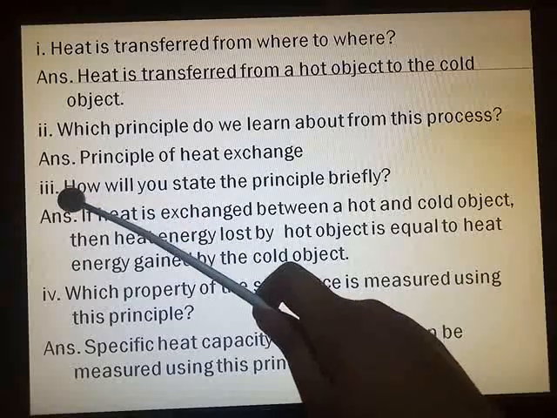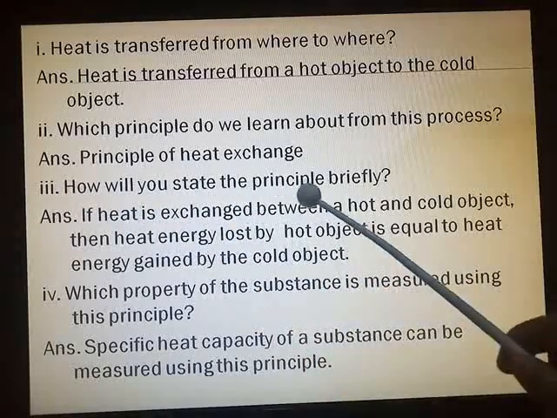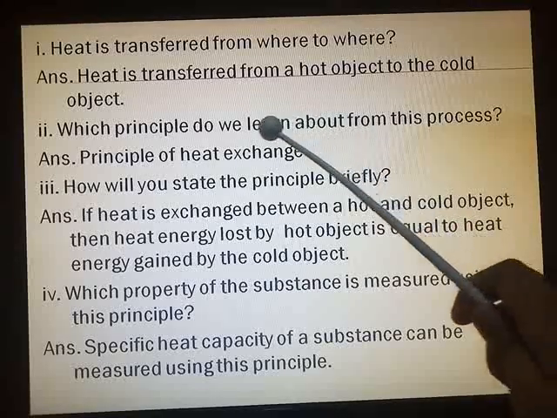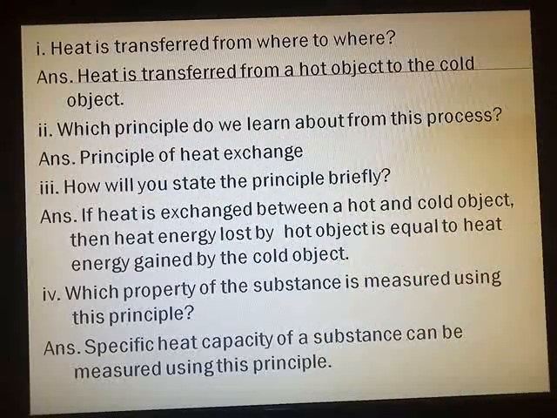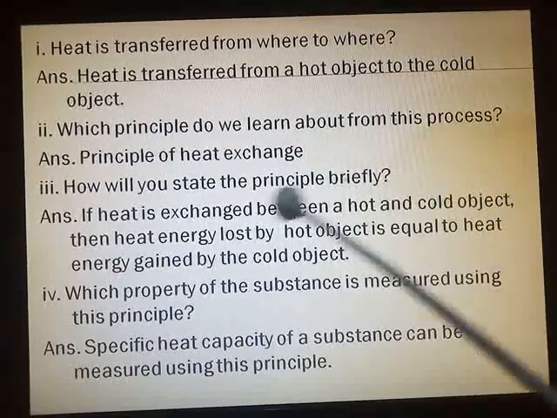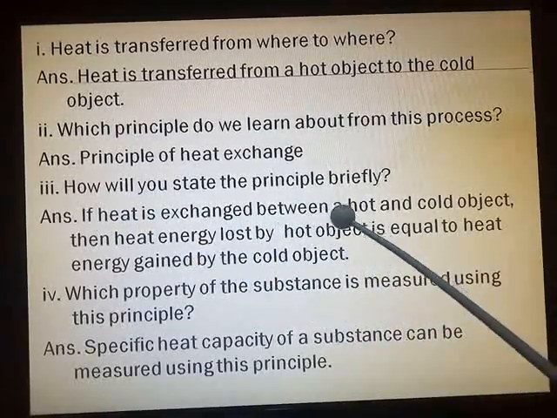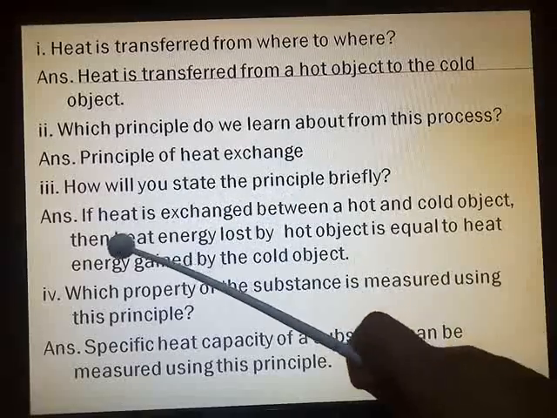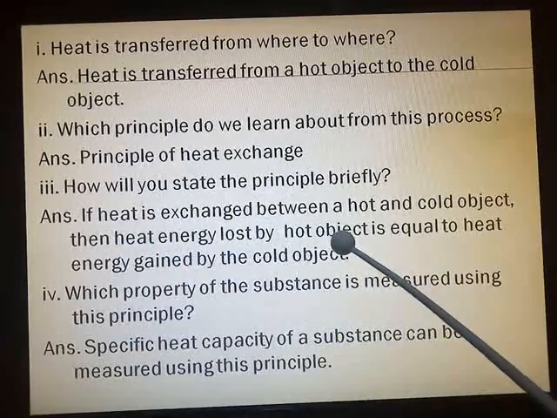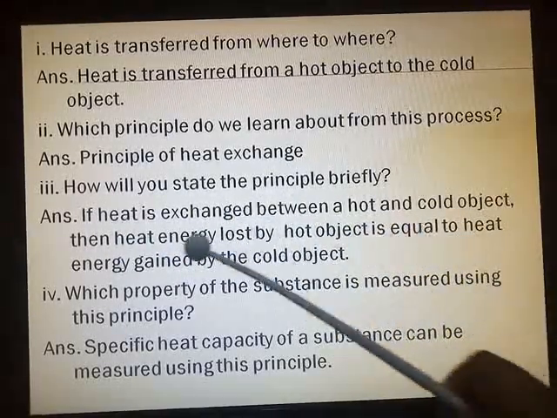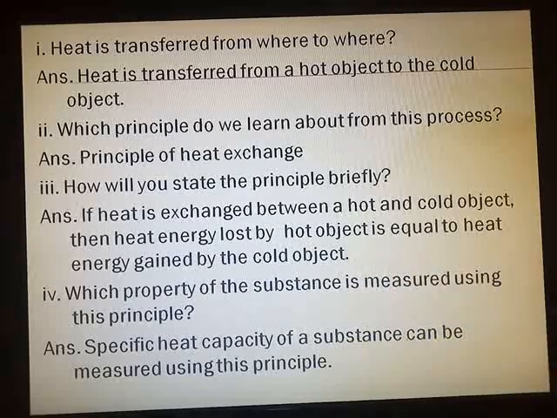Now the third question is, how will you state the principle briefly? That is the principle of heat exchange which is given in the textbook. That same principle you are going to write here. If heat is exchanged between a hot and cold object, then heat energy lost by hot object is equal to the heat energy gained by the cold object.